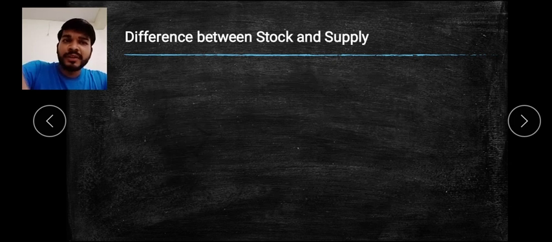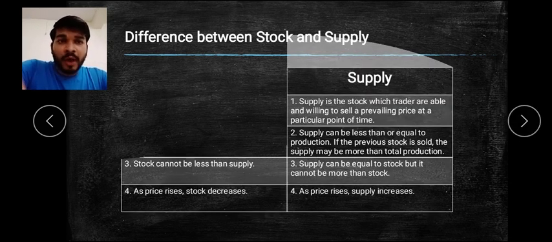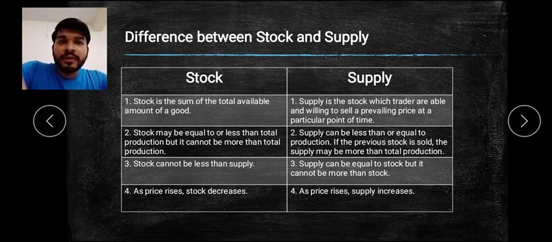Now let's move to the difference between stock and supply. Here is the table in which I have written the points. Now, what is stock? Stock is the total sum of the products available as goods, or we can say the total goods which are available in the market or with the producer. What is supply then? Supply is the stock which a trader is able and willing to sell at a prevailing price at a particular point of time.